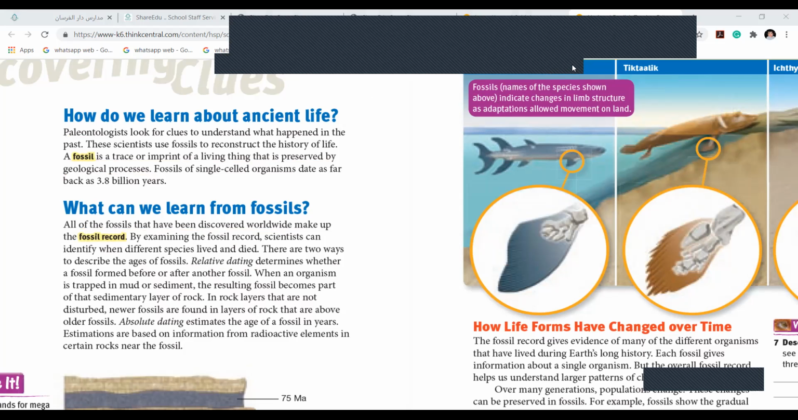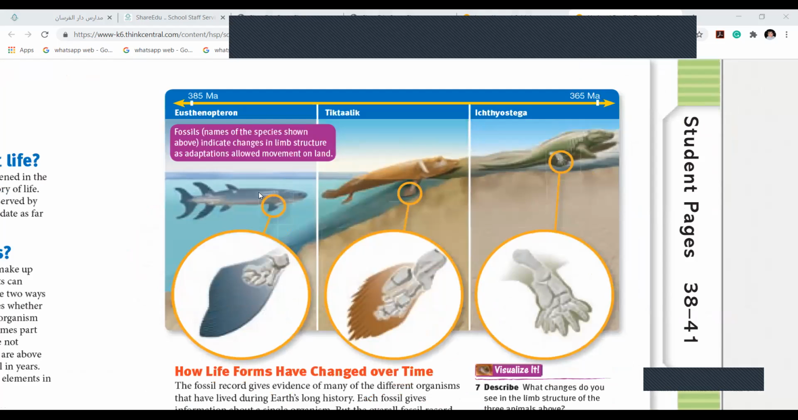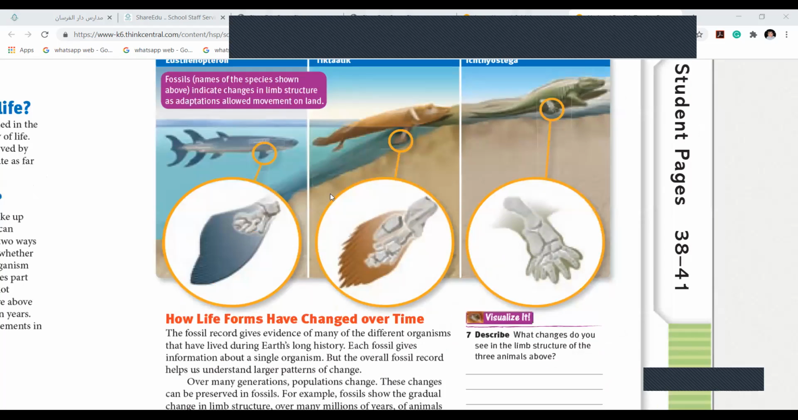This is all about this. Now let me go to another page. Fossils, the names of the species shown above indicate, oh my God, I cannot even say those names. Dictylic, Isisostega, all those very peculiar names we have.